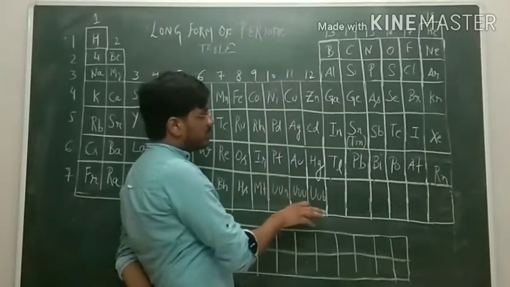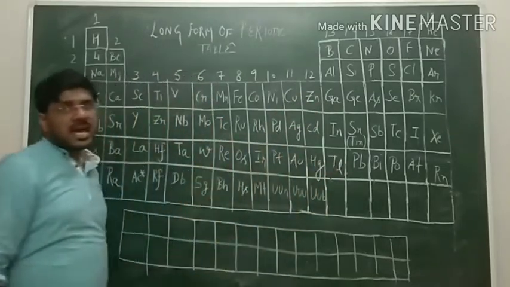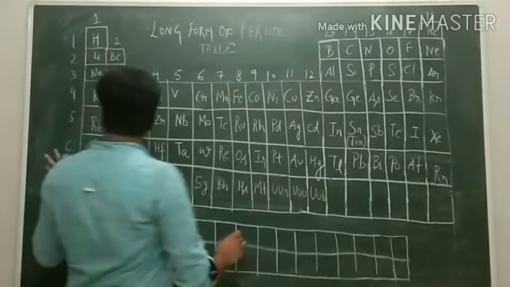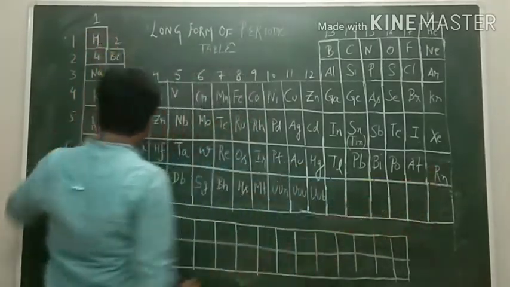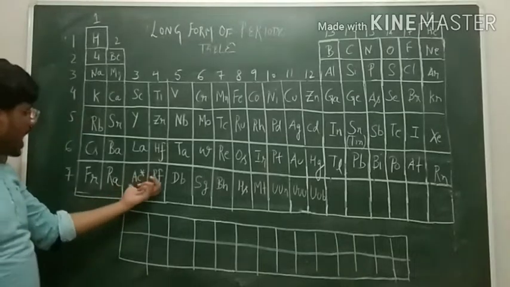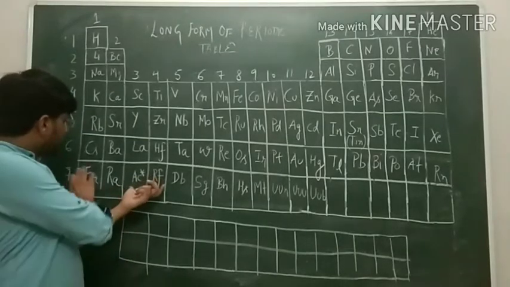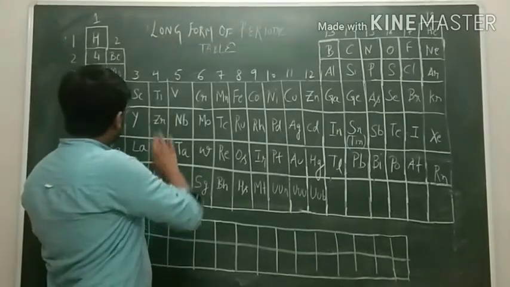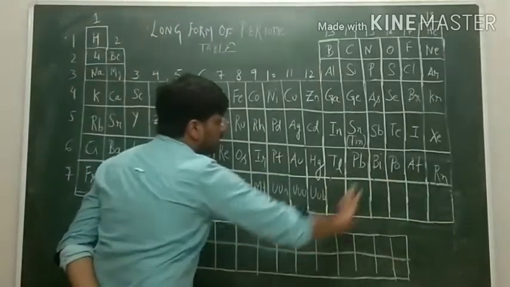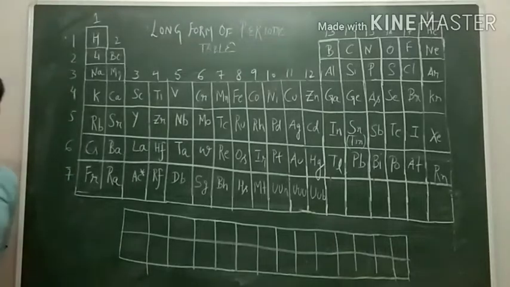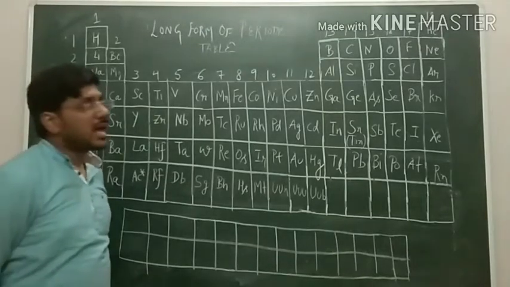We have to particularly remember these elements from hydrogen up to radon. The elements in the last period, the 7th period, from actinium onwards, we do not need to remember.